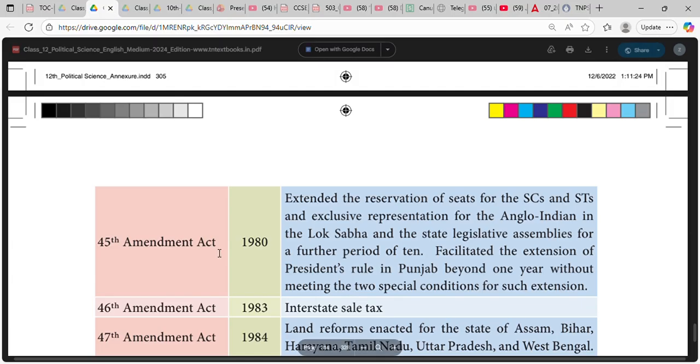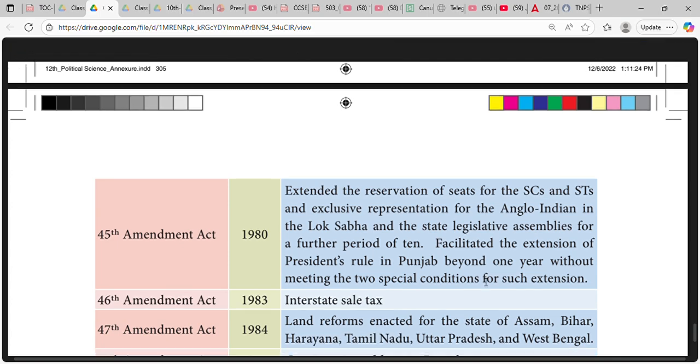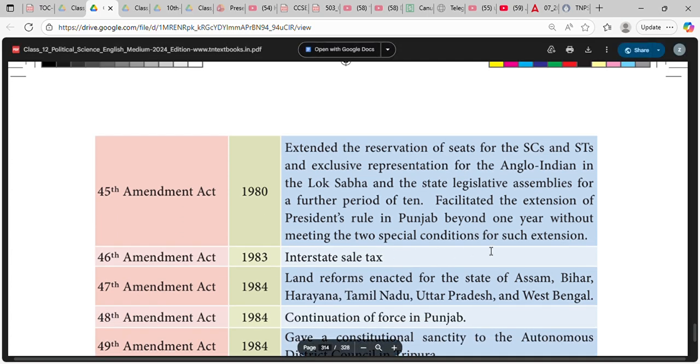45th Amendment Act 1980 extended the reservation of seats for SCs and STs and exclusive representation for the Anglo-Indian in Lok Sabha and state legislative assemblies for a further period of 10 years. Facilitated the extension of President's rule in Punjab beyond 1 year without meeting two special conditions for such extension.